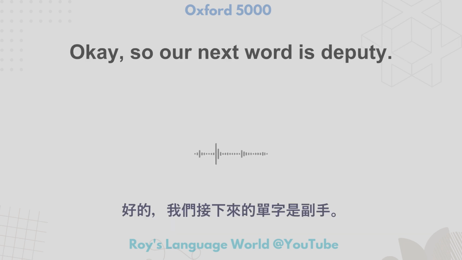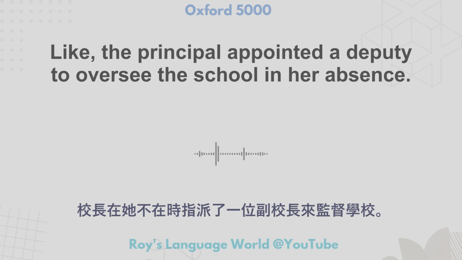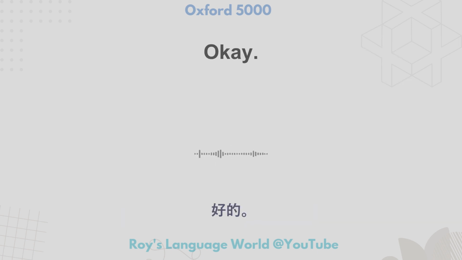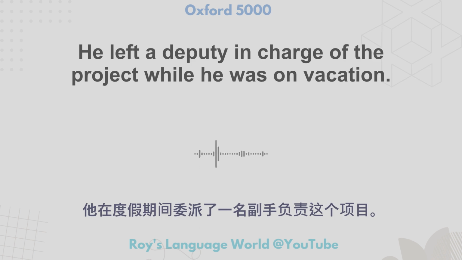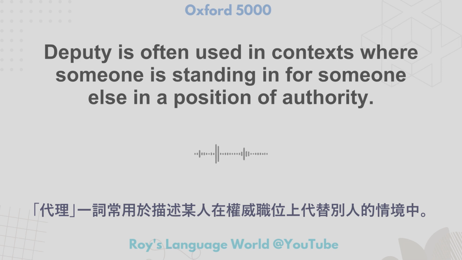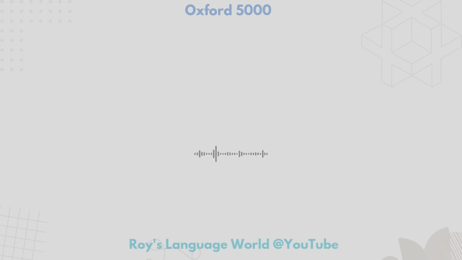Our next word is deputy. Deputy refers to a person appointed to act as a substitute for another or to assist another. Like, the principal appointed a deputy to oversee the school in her absence. The vice president acts as deputy to the president. He left a deputy in charge of the project while he was on vacation. Deputy is often used in contexts where someone is standing in for someone else in a position of authority. Right, so it's a position of trust. Exactly.